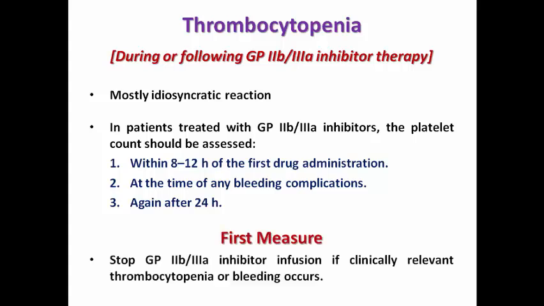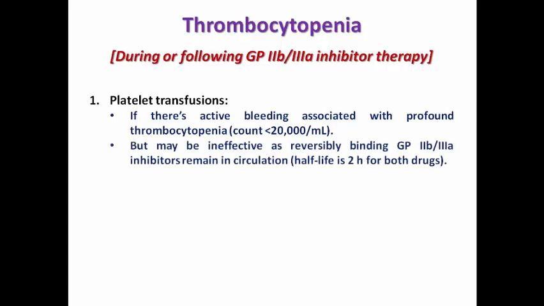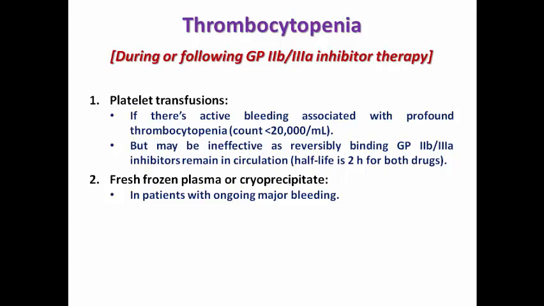The first measure is to stop the infusion if there is clinically relevant thrombocytopenia or any bleeding occurs, even if minor, in order to prevent progression of thrombocytopenia. Platelet transfusions may be needed if there is active bleeding with profound thrombocytopenia, with a platelet count less than 20,000, but sometimes it may be ineffective due to the reversibly binding drug present in the circulation for 2 hours after stopping the infusion. That's why it may be more effective after more than 2 hours from stopping the infusion. Sometimes we may need fresh frozen plasma or cryoprecipitate in patients with ongoing major bleeding.